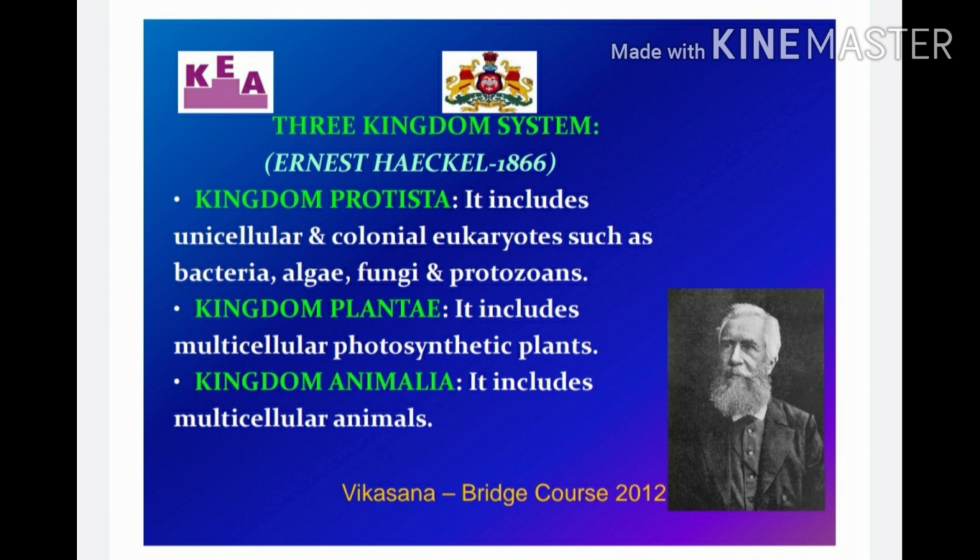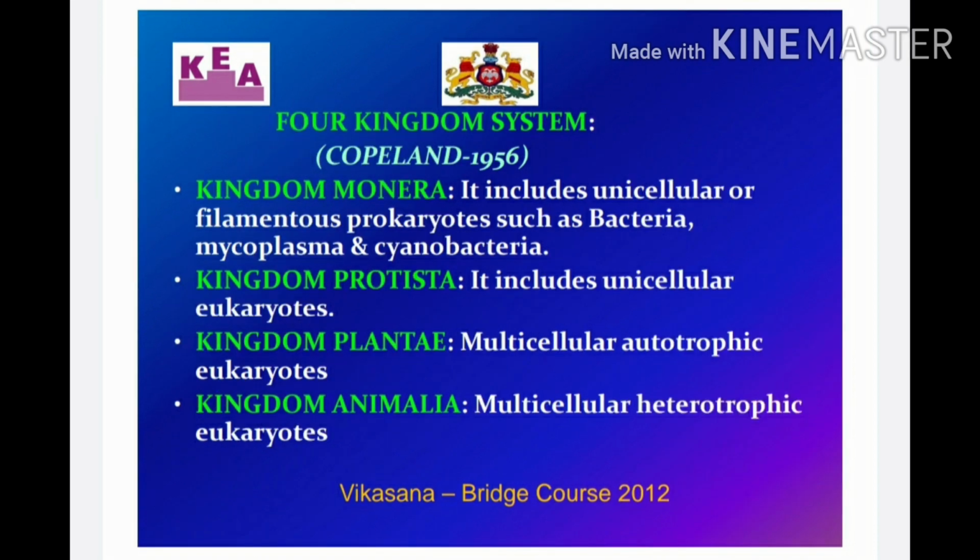Okay, now there was also one more system, that is the 4-kingdom classification. In the 4-kingdom classification, one more kingdom was added: kingdom Monera, kingdom Protista, kingdom Plantae and kingdom Animalia. In Monera, he kept all the bacteria, mainly all the prokaryotes, and it was done by Copeland. In kingdom Protista, mainly unicellular eukaryotes were kept. In kingdom Plantae, mainly multicellular autotrophic eukaryotes were kept, and in kingdom Animalia, mainly the multicellular heterotrophic eukaryotes.